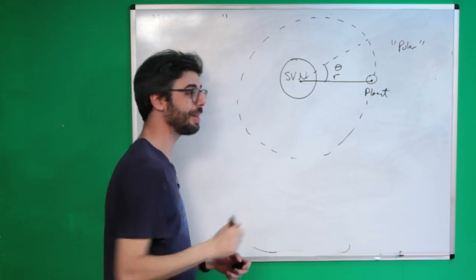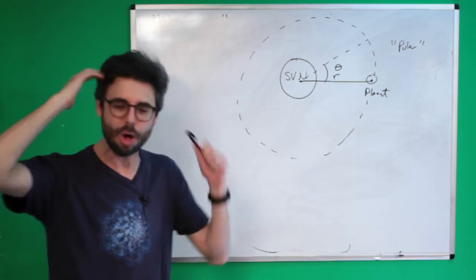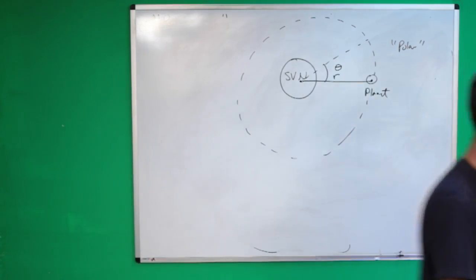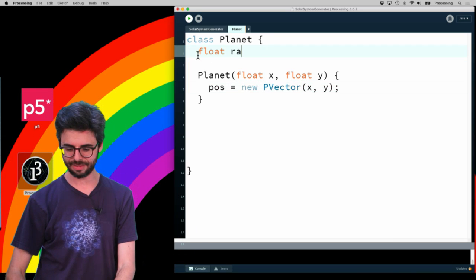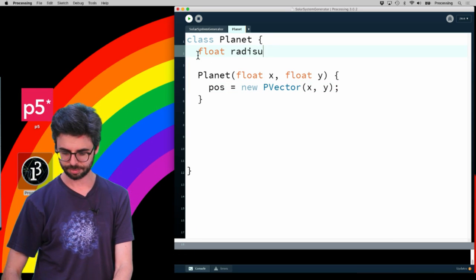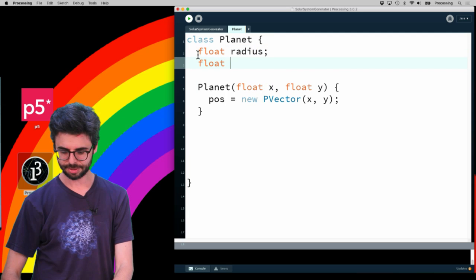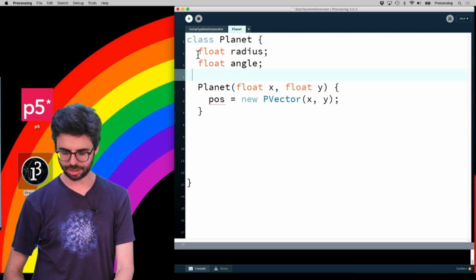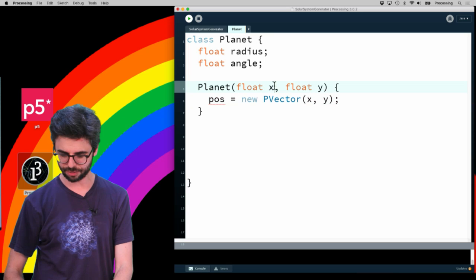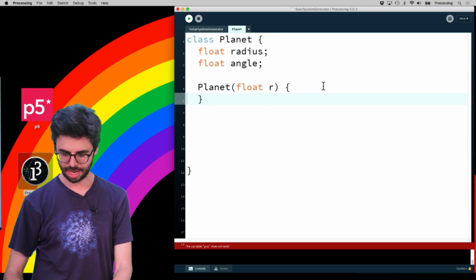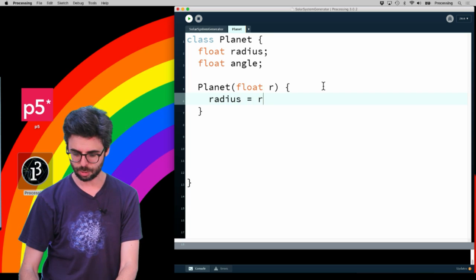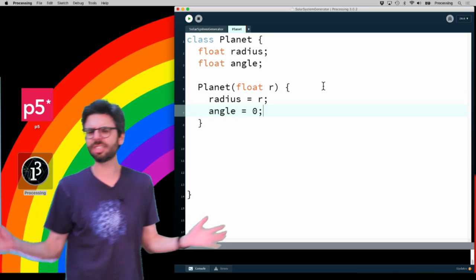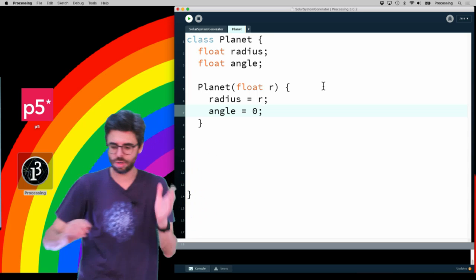And you know what? Forget about this PVector stuff. I was really thinking along the lines of my forced-based simulation, which I do have other videos that you could look into. And I think what I'm going to do in this planet is give it a radius and an angle. And so just to start, we can fill it with radius. The radius equals r, and the angle always, let's just say it always starts at 0, or it could be a random angle, that sort of thing.